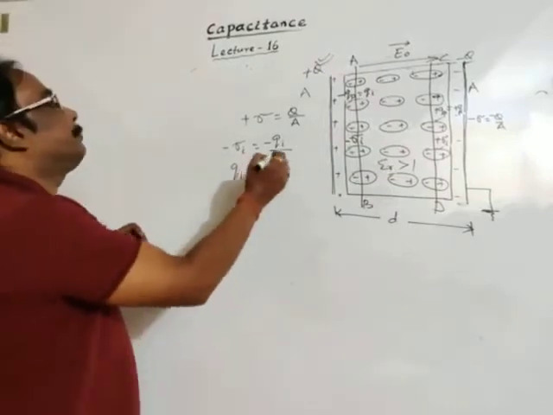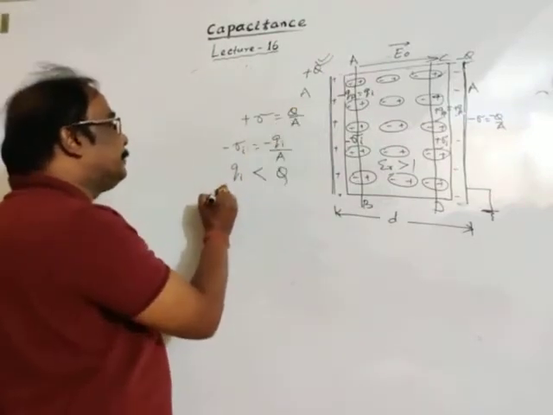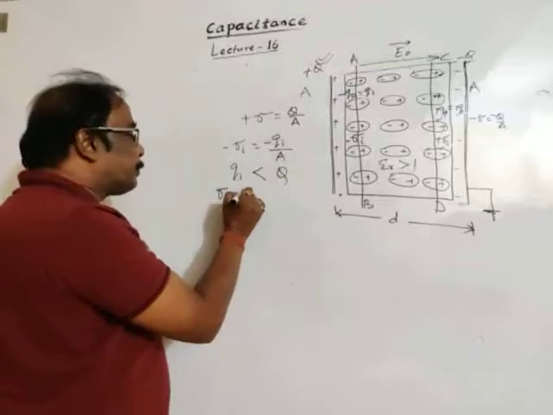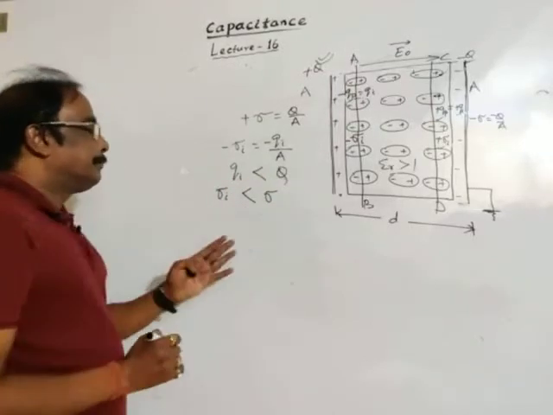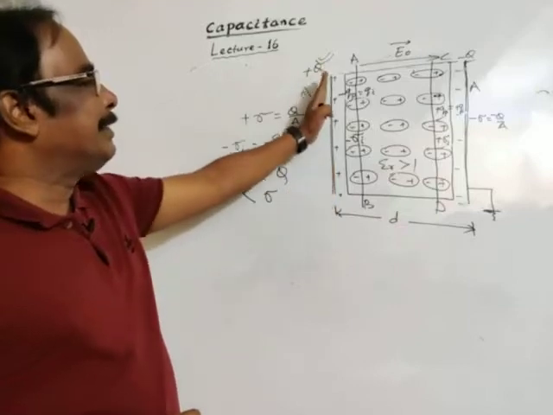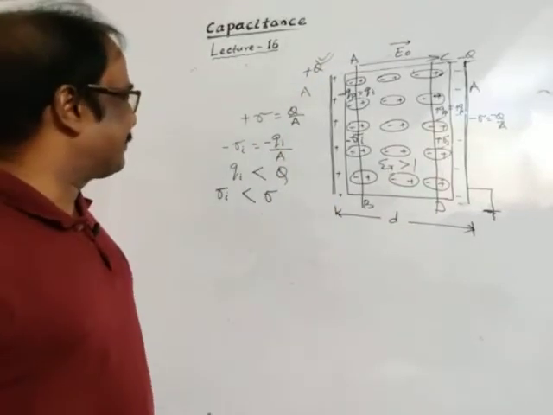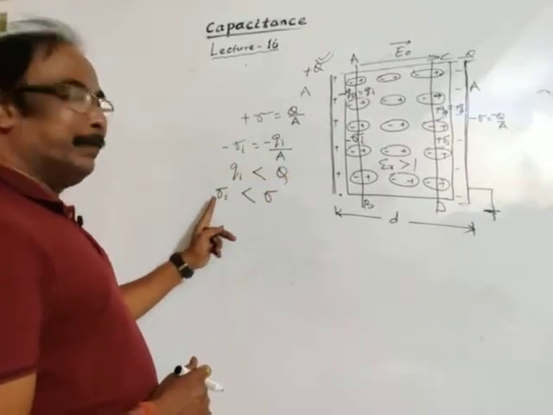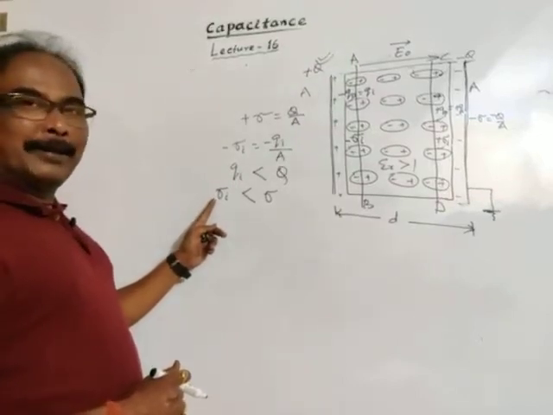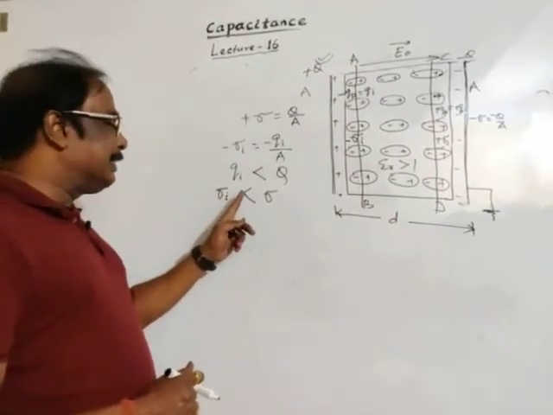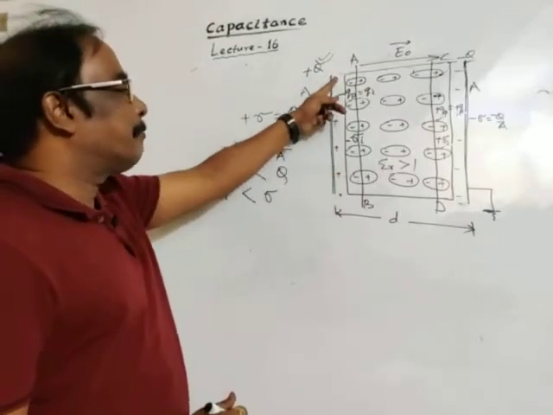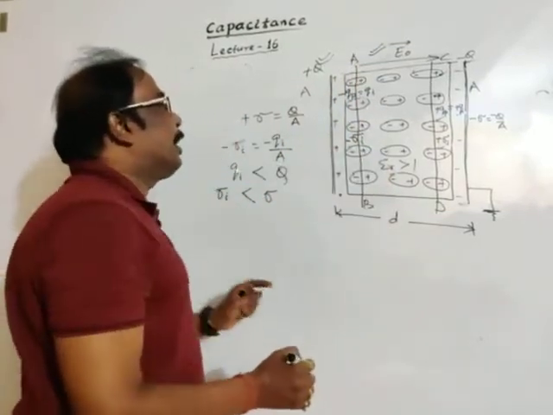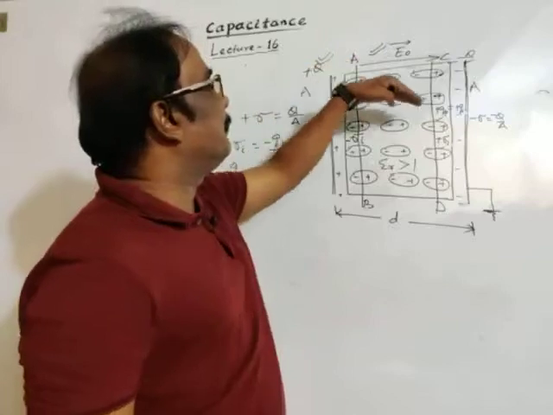This is our concept. If QI is less than Q, then the induced surface charge density sigma I is less than the surface charge density of the charged plate. Previously the electric field is E naught, directed from the positive plate to the negative plate.